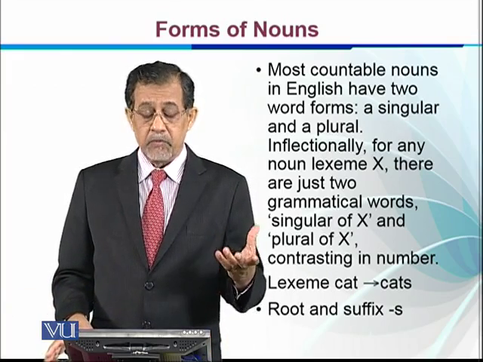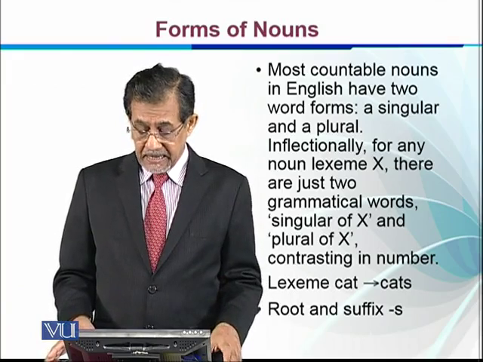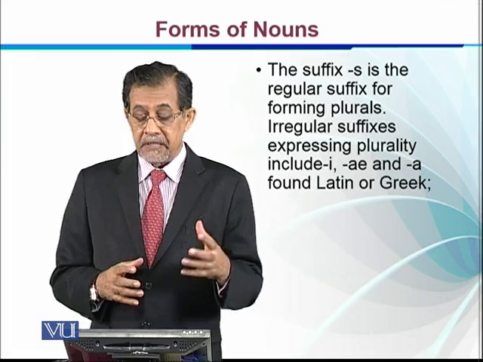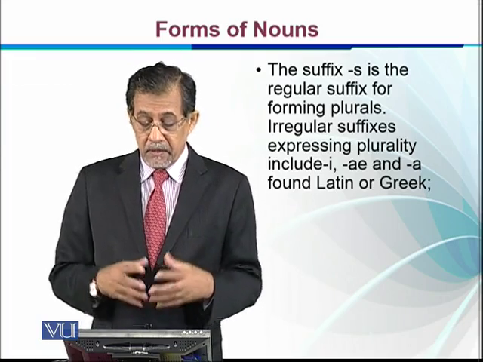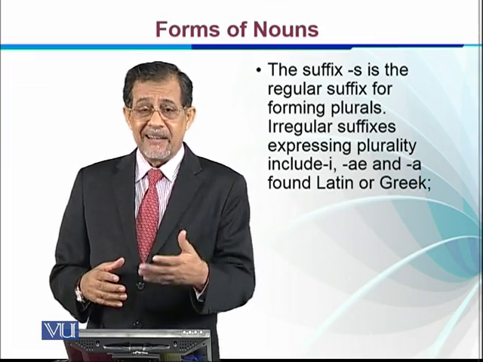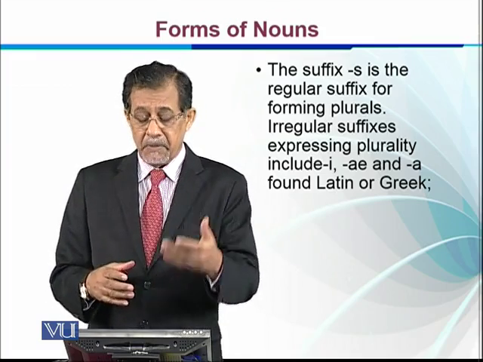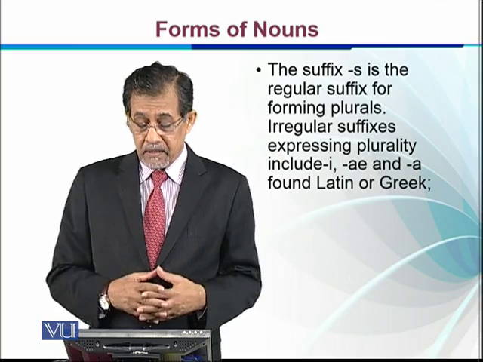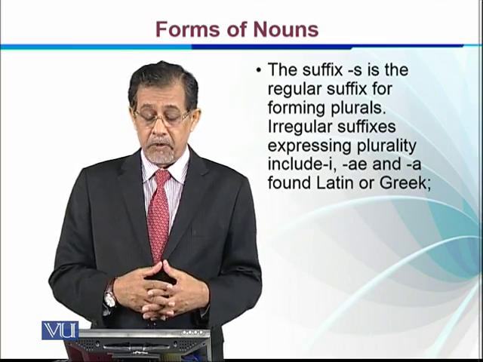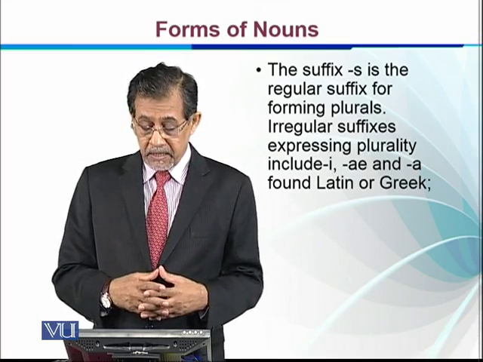Root, we have root cat and suffix s. The suffix s is the regular suffix for forming plural. Irregular suffixes such as cacti, family, and many phenomena, like the plural of phenomenon, are found in Latin and Greek.